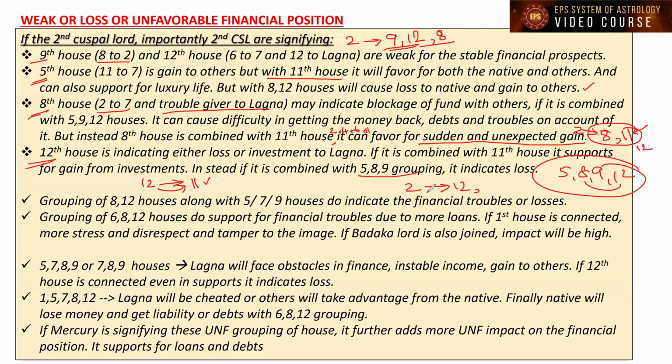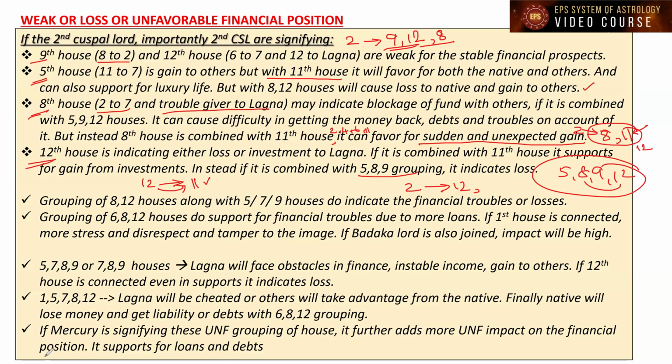It indicates that the native's financial position is going to get reduced by way of the 12th house, by investment along with the favorable houses. It can be considered as investment or expenditure for the purpose of benefits or gain, right?